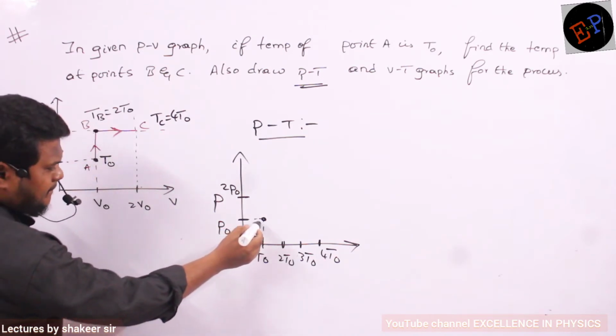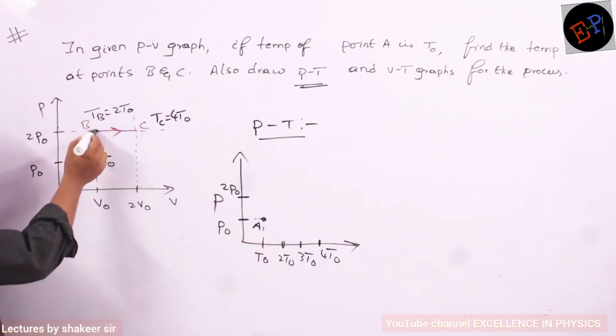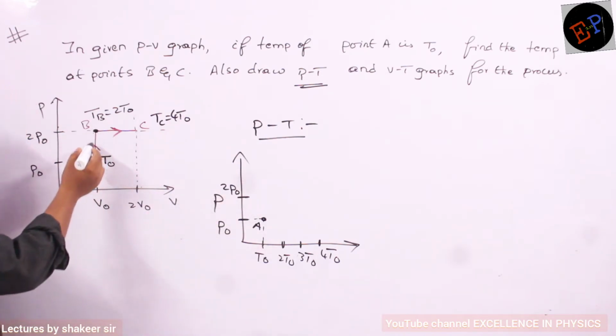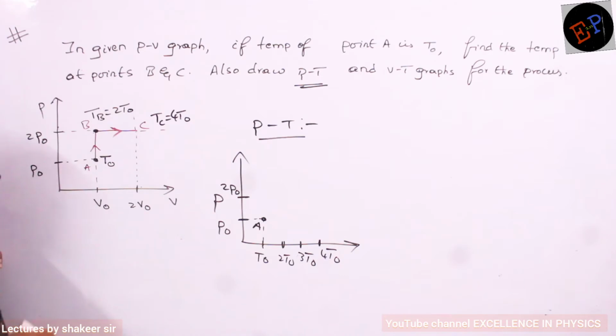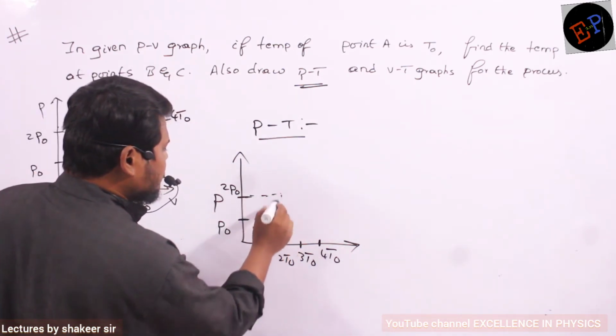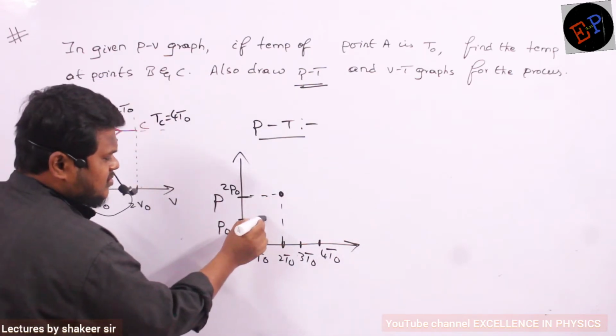This is point A. Clear, no? This is point B. At point B, what is the pressure? 2 P0 is the pressure. And what is the temperature? Temperature is 2 T0. So these are the two points, no? So it means this is my graph.